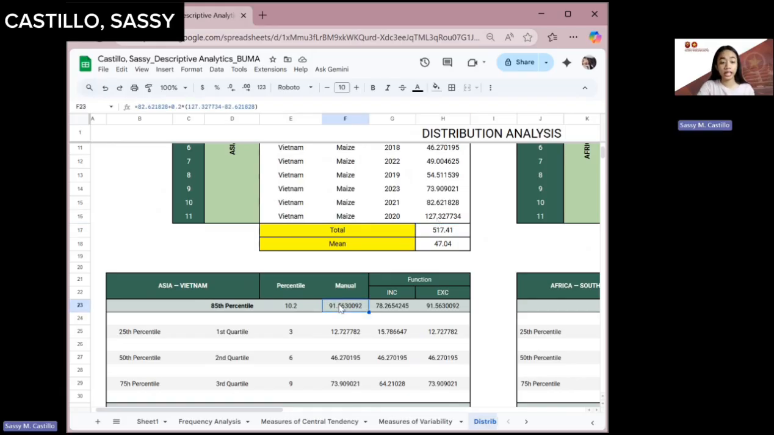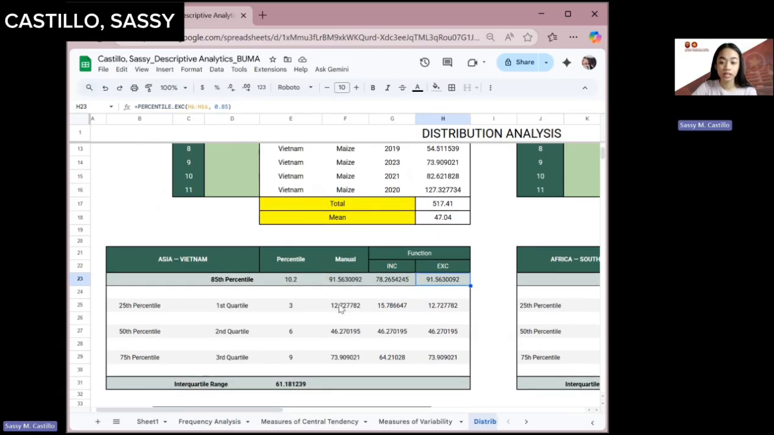So I will show you quickly how to get the manual value using the percentile that we already have. 0.2 is the remainder of the percentile. But if the percentile does not have any remainder, then we can just use 0. And then the 11th value. Okay, so that's how we calculate the manual. And as you can see, it matches the output of our percentile.inc function.